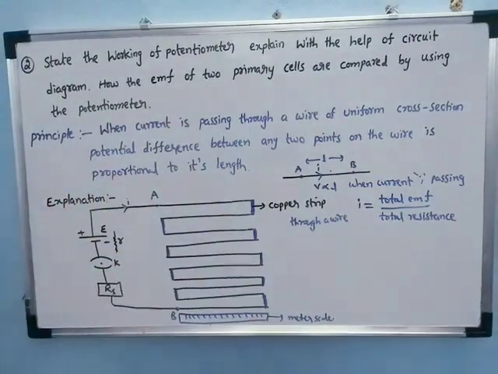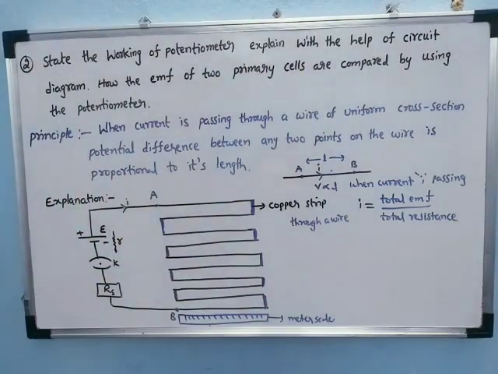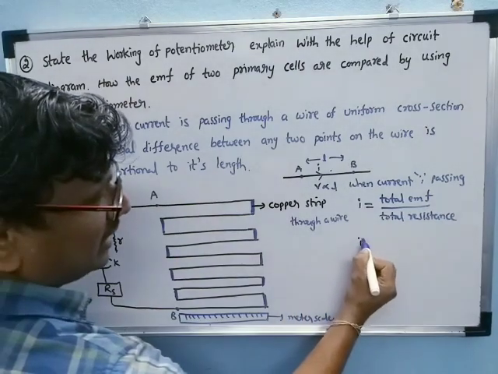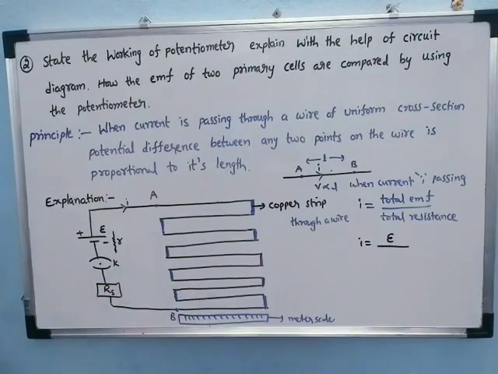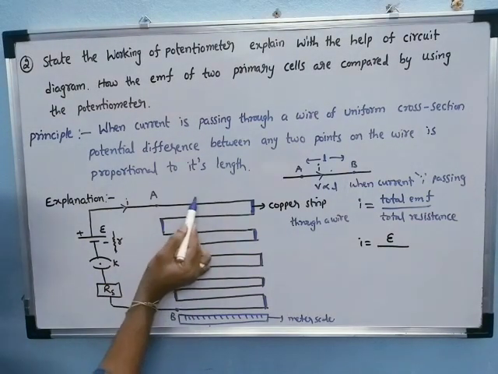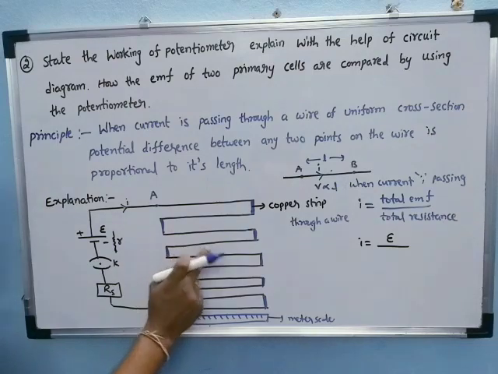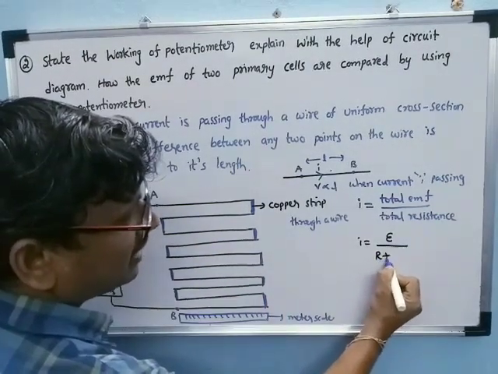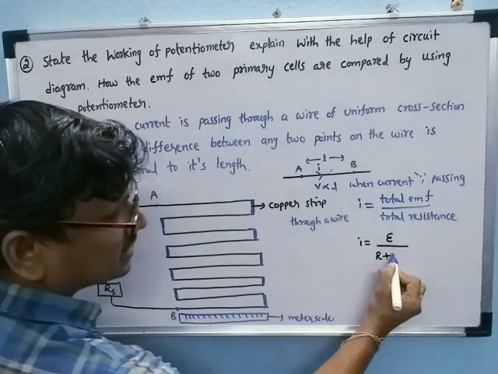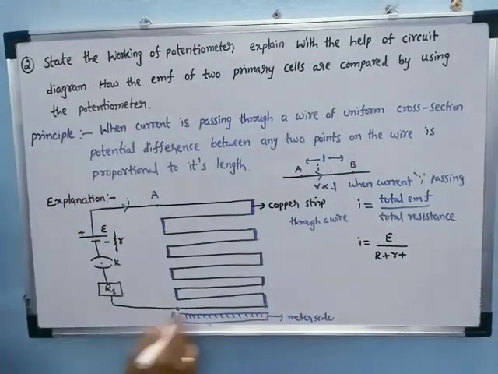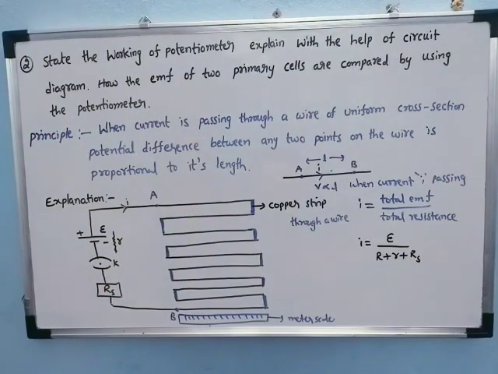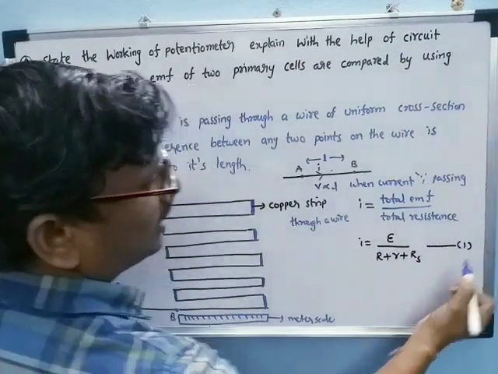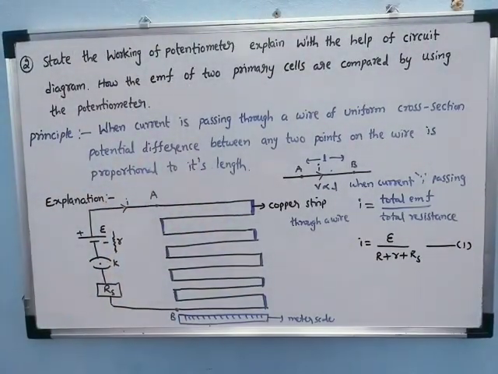Now in this one, the total EMF, what is there? Only the battery EMF, E. And total resistance is nothing but the resistance of the wire, capital R, plus the internal resistance of the battery, small r, and the series adjustable resistance, called Rs. This is the total resistance. We consider this as equation number 1.